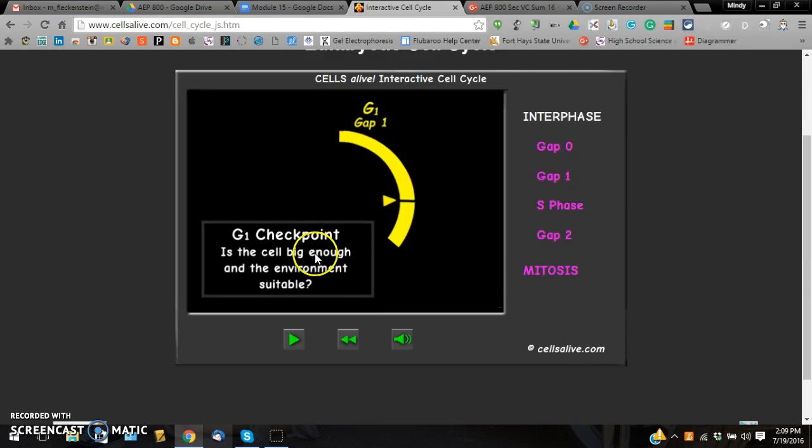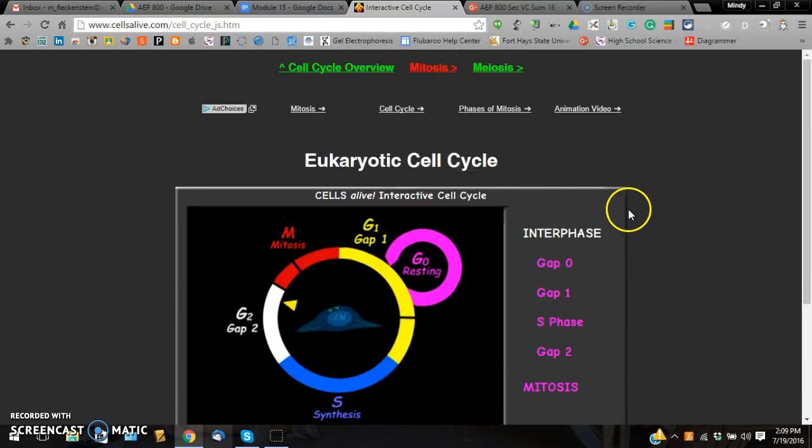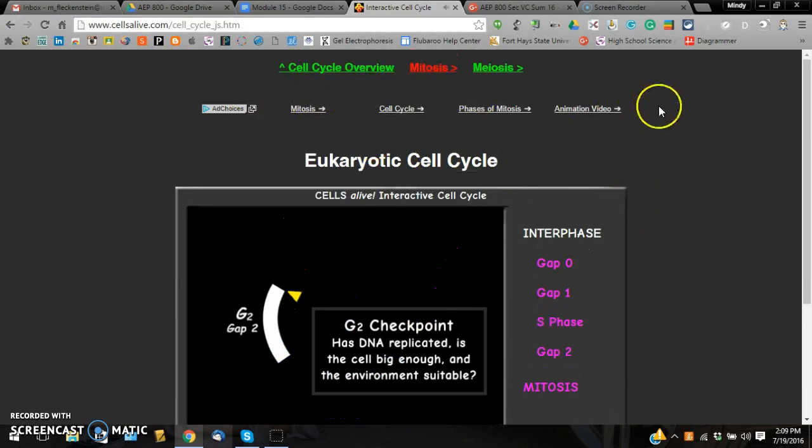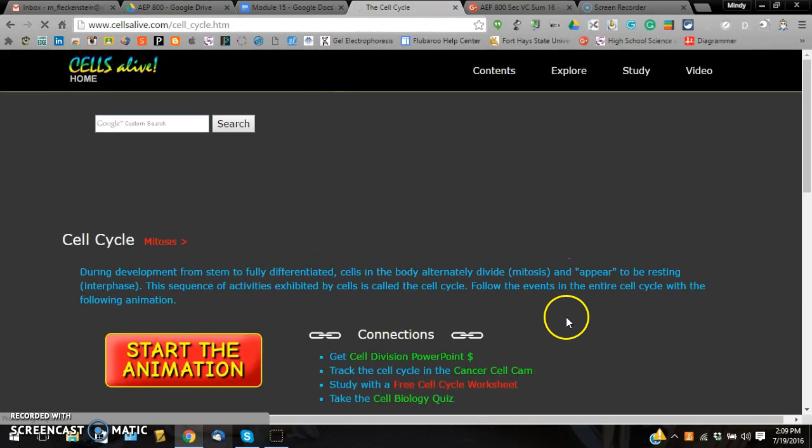A checkpoint asks, is the cell big enough? It's the checkpoint that it goes through. You can continue, and it will go through S phase. You can go through each of the different phases over on the right as well. So you can go back to the cell cycle overview.